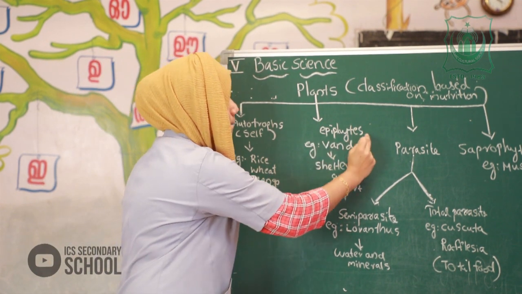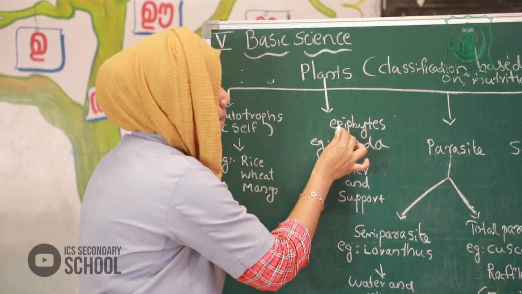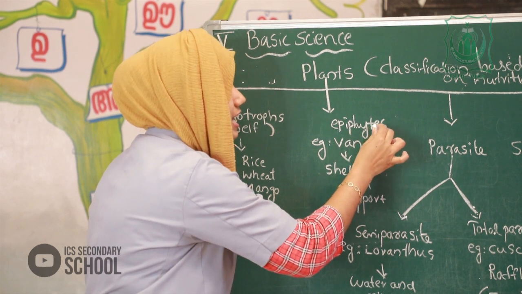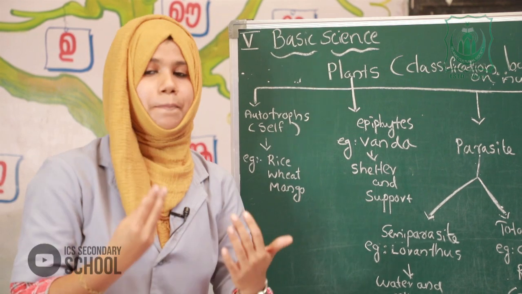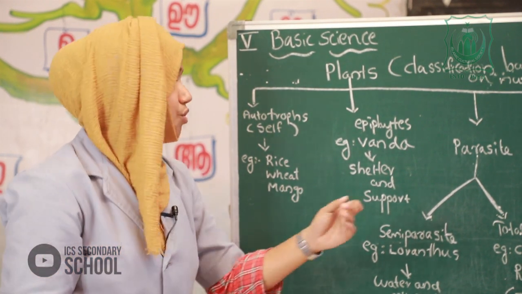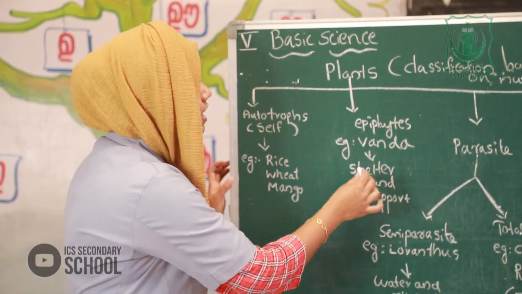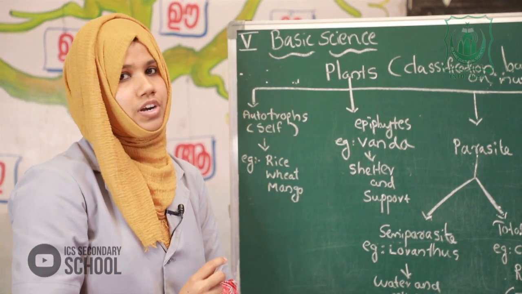Second one is epiphytes. What is the spelling of epiphytes? E-P-I-P-H-Y-T-E-S. Epiphytes are plants which grow on other plants only for shelter and support. They prepare their own food but depend on others only for shelter and support.